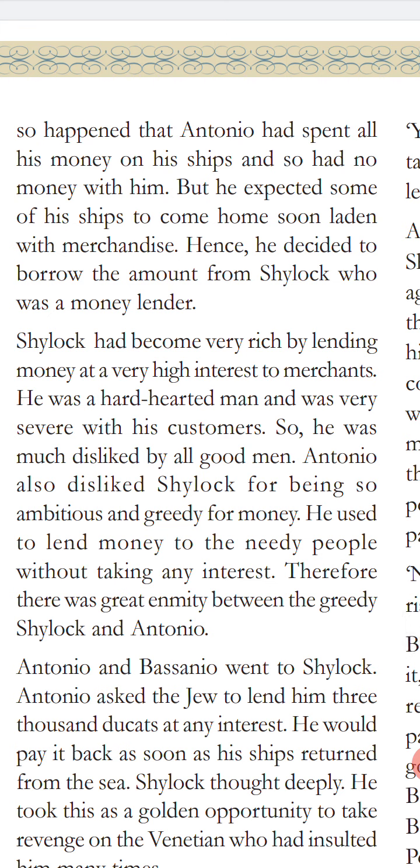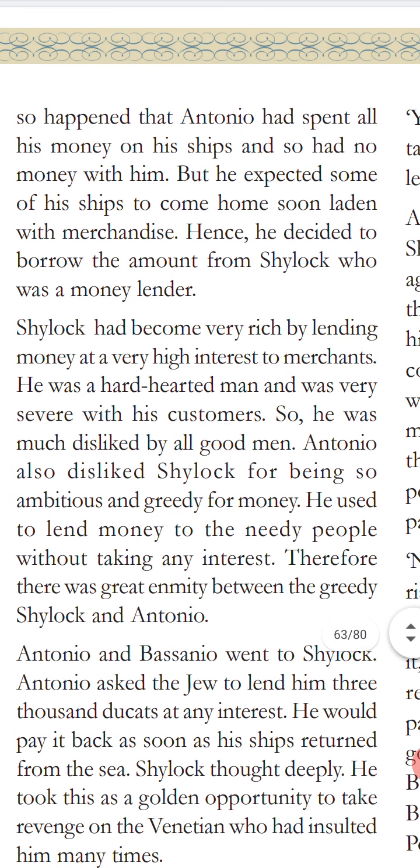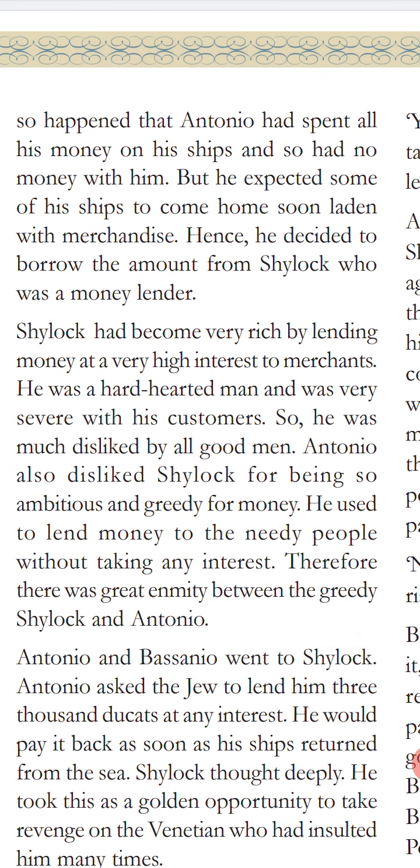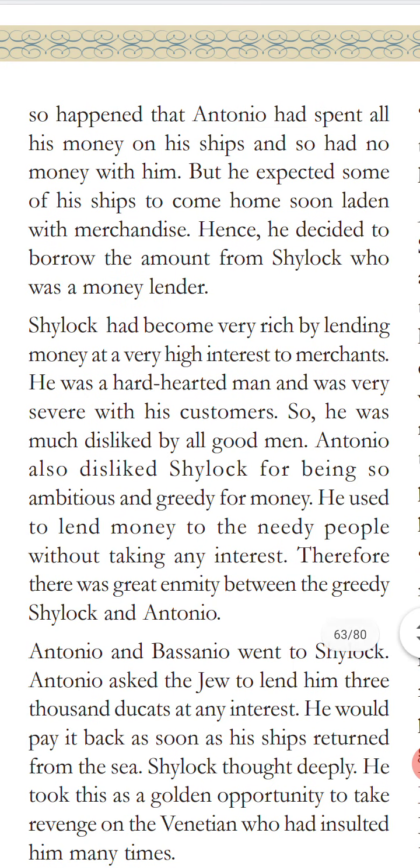That means imported items are there. We sold and get too much money too. At that time, I will give you. Hence, he decided to borrow the amount from Shylock. The villain comes out here, named Shylock, who was a money lender.